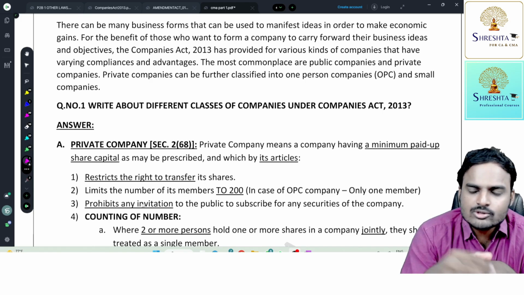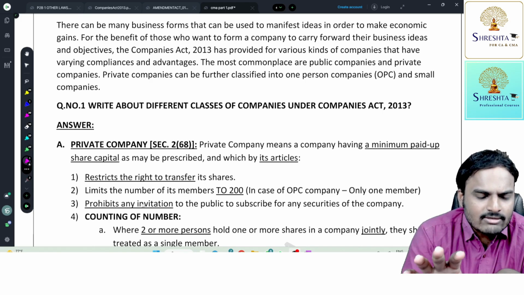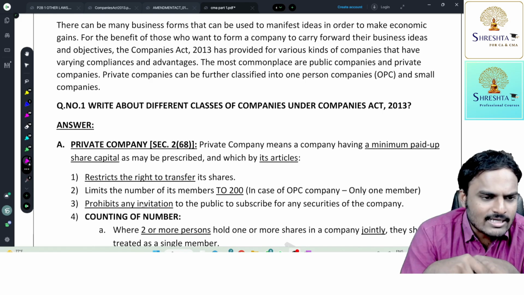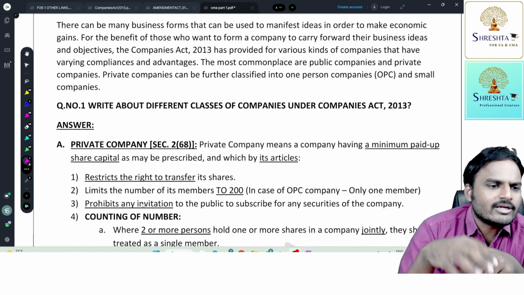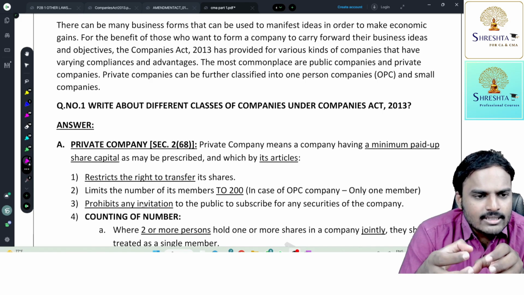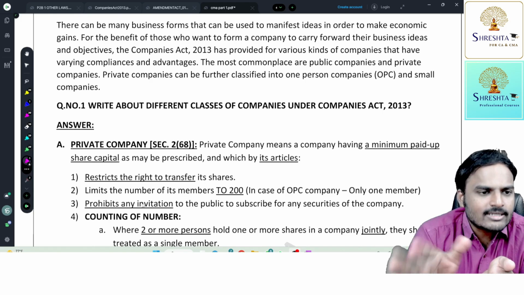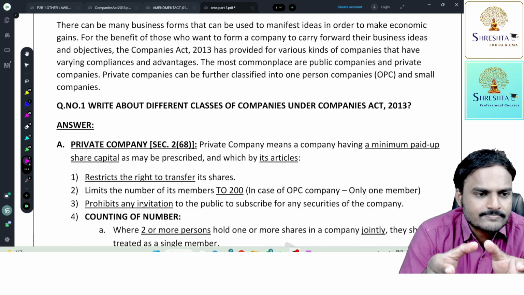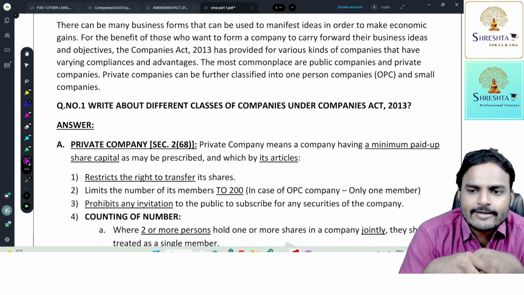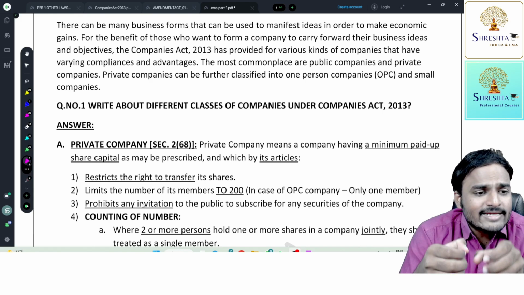And one more point, my dear students, the concept of perpetual succession is there for the company, not for the individual. That means today, if I joined any organization as an employee, I'm 27 years old. How long can I work in the organization? Maybe some 33 years. After attaining the age of 60 years, I'll be superannuated. That means I need to come out of the organization. Retirement in your known terms.